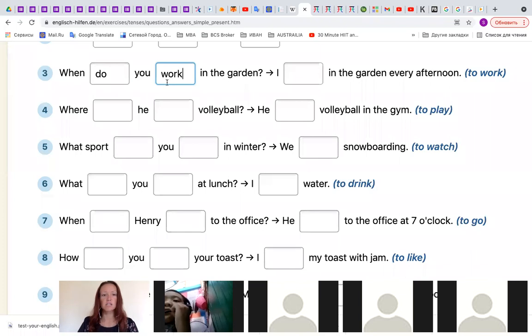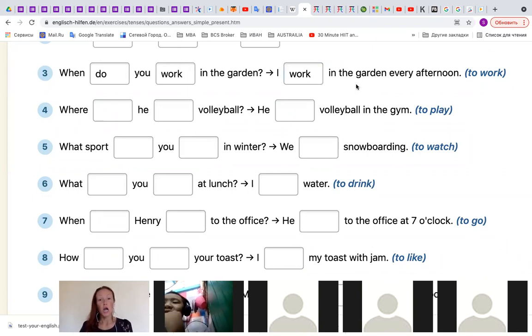In the garden, right? Read the question again. When do you work in the garden? All right, great. So the answer is: I work in the garden every afternoon. Very good. I work in the garden every afternoon.